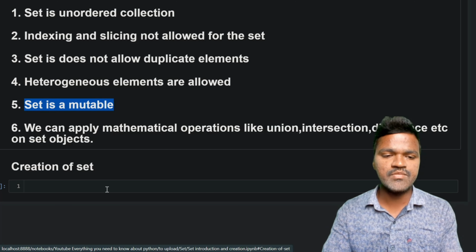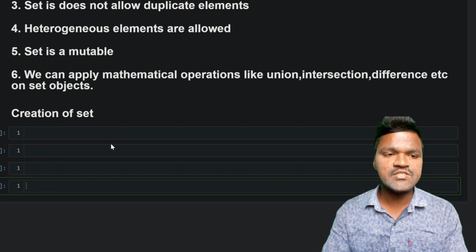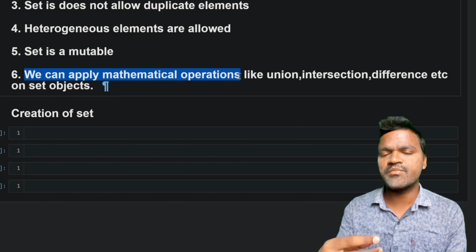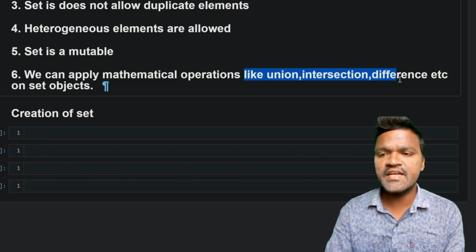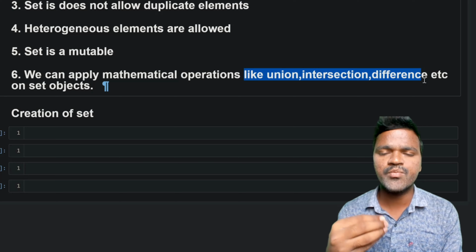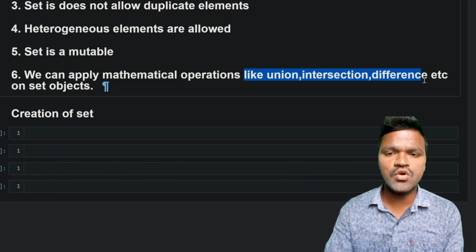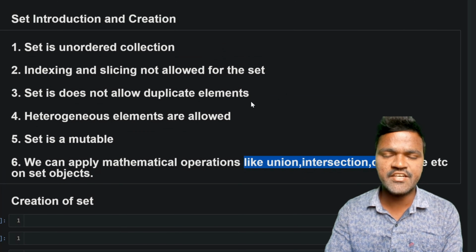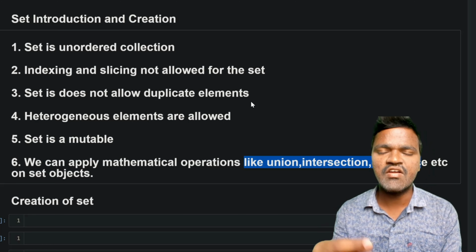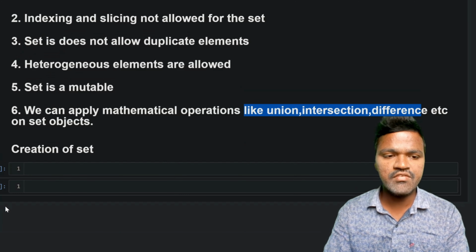Apart from that, one more important thing is that we can apply mathematical operations like union, intersection, and difference. We have some operations that we can perform on sets, which we will see in our coming videos. All of these concepts explained in this introduction, we will see more clearly in the coming videos.